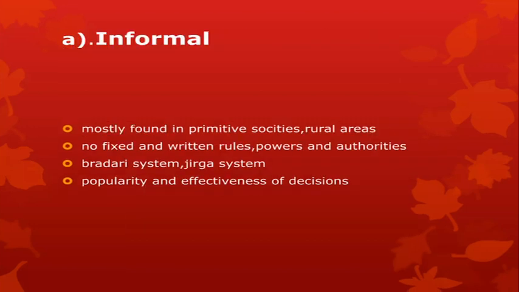Let's talk about the informal, mostly found in primitive societies and rural areas, with no fixed and written rules, power and authorities. For example, the Baradari system and the Jirga system are all known as informal institutions, and both have the objective to bring order into society. Popularity and effectiveness of the decision are the basic structures of the informal political institution.